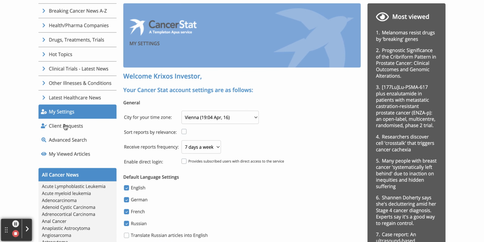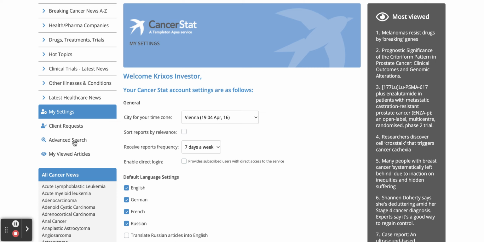Just having a look here as well, the client requests. This is a feature which enables you to request for new companies, drugs, illnesses, sources, hot topics, features to be added that might not already be on the platform. The advanced search is what it says it is. It's a means that you can search for keywords throughout the system.